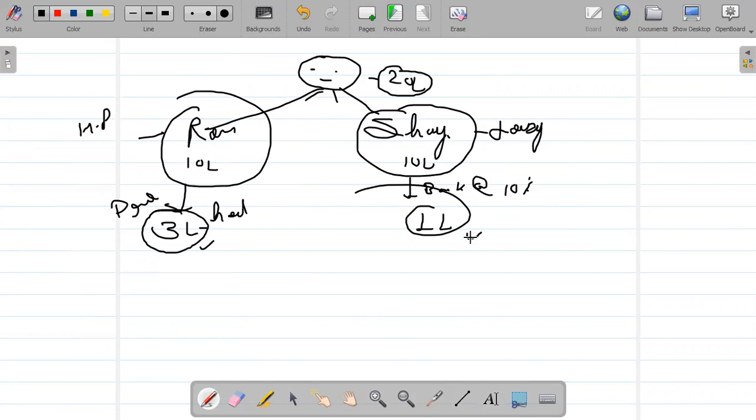After 1 year, this person named Dashrath called Ram and Sham. He asked Sham first, how much did you earn from the 10 lakh rupees I assigned you? Sham said, I earned only 1 lakh rupees. Then he called Ram and asked how much did you earn? Ram said, I earned 3 lakh. Dashrath said, what, 3 lakh? Sham even earned 1 lakh after sitting on a sofa and watching TV, and you earned 3 lakh after a lot of hard work.